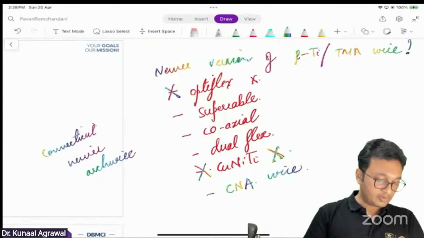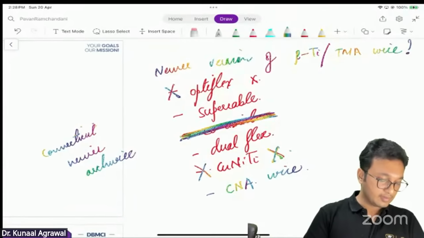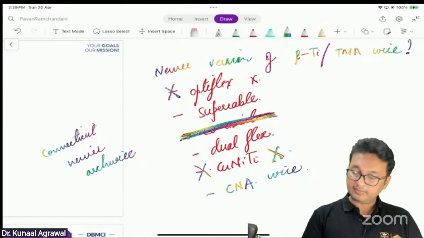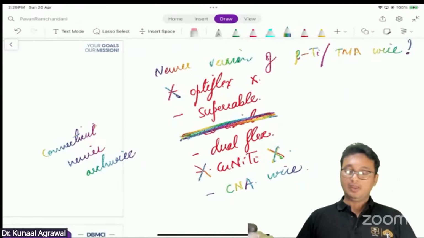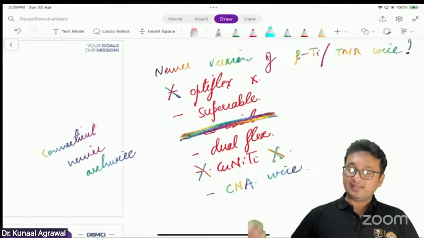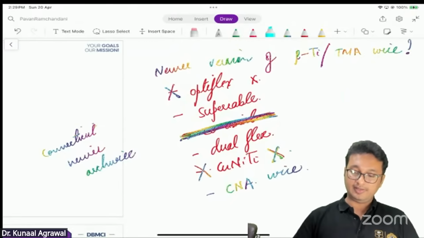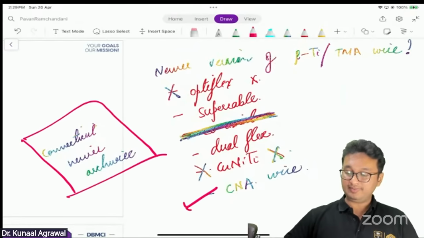Okay, coaxial was not there, so we can eliminate this option. We are left with dual flex, super cable, OptiFlex. All right. So as the name suggests, the newer version of beta titanium arch wire is Connecticut New Arch wire, or CNA wire.